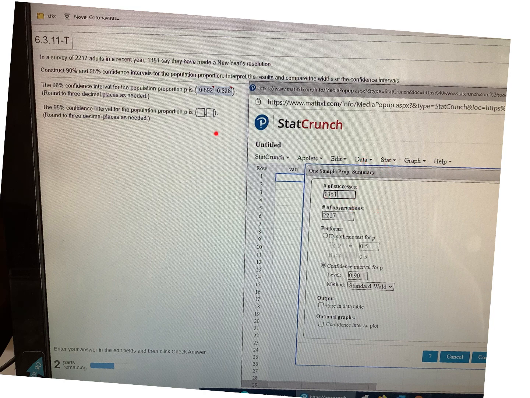Then you just input the data. This is how many said they made the New Year's resolution. This is how many you surveyed, the number in sample space. And you want to construct a 90% confidence interval. That's what it says. Click compute here, and it'll give you the lower and the upper bounds, and you just round them to 3 places. So, it'll do all the calculations for you. Hope that helps.